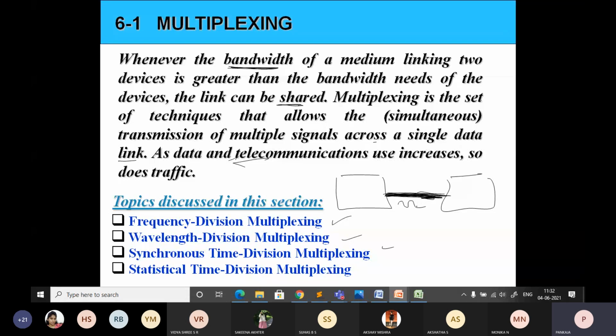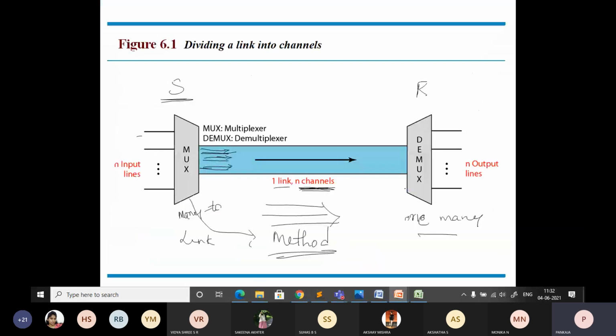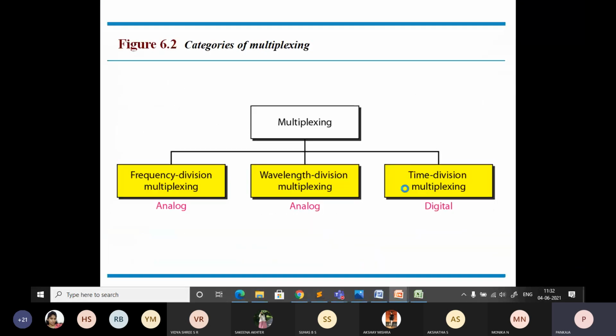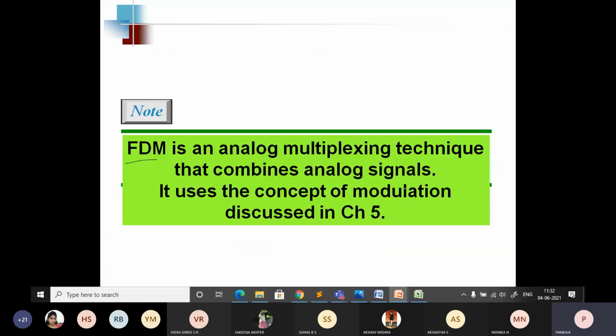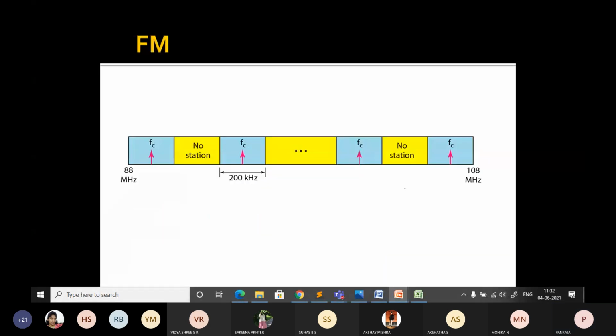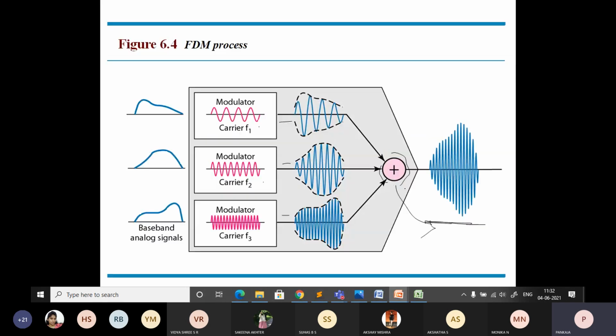For that reason we have to go for multiplexing so that the bandwidth can be utilized efficiently. You need to remember that all the signals coming from different devices are multiplexed, and the output generated is a composite signal, which is transmitted through the link.